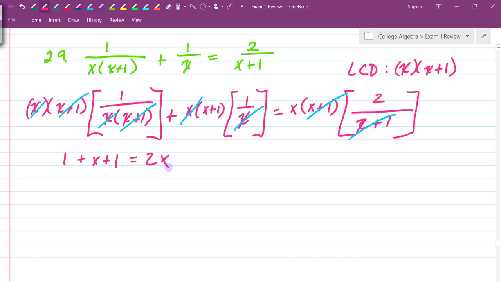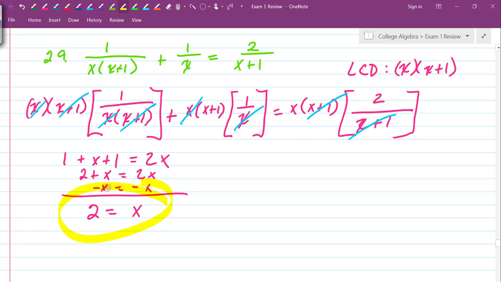Okay, so now we're going to combine like terms on the left. So we end up with 2 plus x is equal to 2x. We'll subtract x from both sides and we get 2 is equal to x. So that is our solution. But we need to make sure and double check, is 2 in our domain? 2 will not cause a problem there. 2 will not cause a problem there. So yes, 2 is in our domain, and therefore x equals 2 is our solution for this problem.